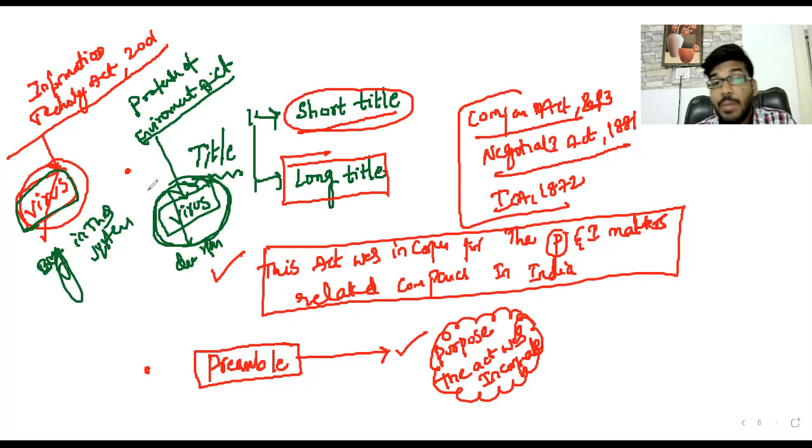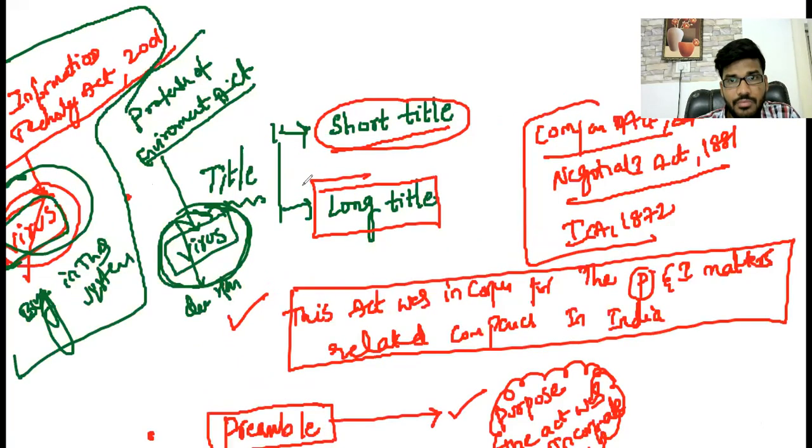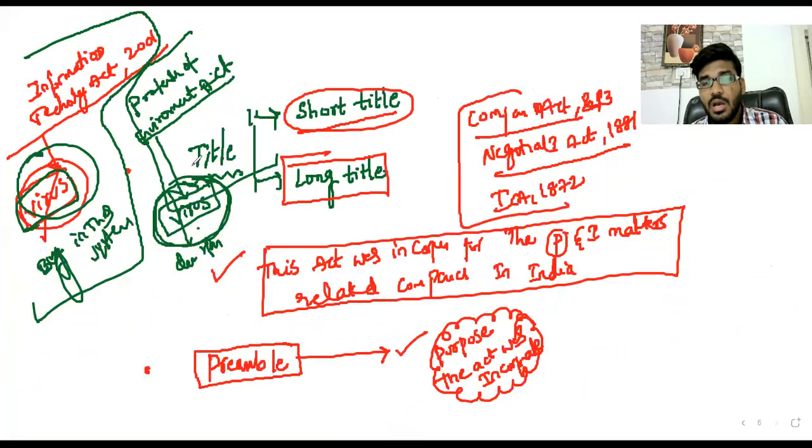So like that, the same word, here it may be virus, here also virus, the same spelling. But while I'm reading about information technology, the virus definition, the virus motive, the virus intention is different. When I'm studying this particular act, the definition of virus is different. How you define virus here is based on the preamble. Preamble shows the purpose of this particular act. Based on that purpose, you will interpret and identify that particular word.